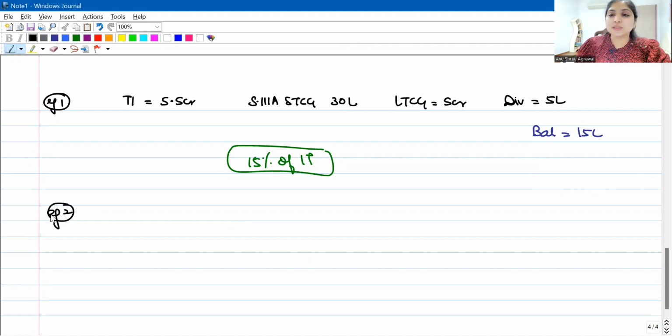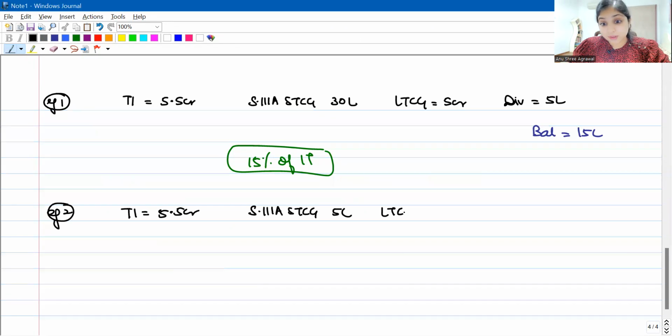Now listen, let me take you to the second example. This time let us say again the total income same 5.5 crores, but let us change the numbers a little bit. This time let us say the 111A STCG was 5 lakhs. LTCG, whether 112A or 112, doesn't matter anymore. Maximum surcharge rate for both is restricted to 15%. This was 12 lakhs, let us say. And the dividend income was another 5 lakhs. So the total income of our assessee was 5.5 crore, including 5 lakhs of 111A STCG, 12 lakhs of LTCG, and 5 lakhs of dividend income.